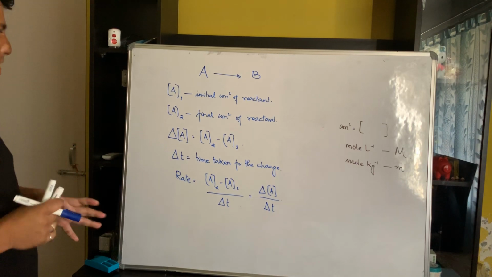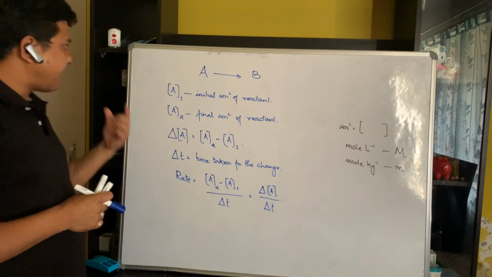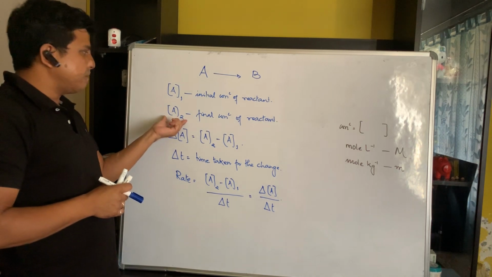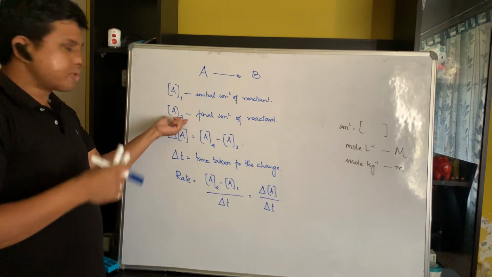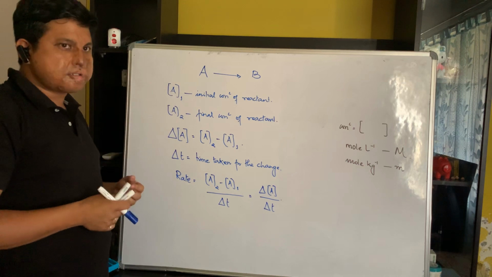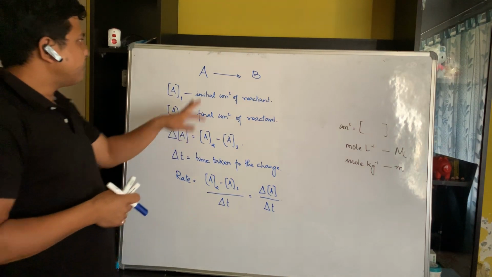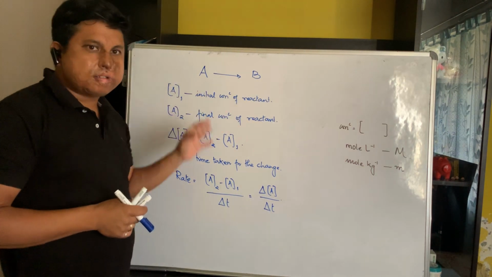Now see, in this reaction, I have assumed A2 to be the final concentration of reactant, which obviously will be less than the initial concentration. So remember students, the concentration of the reactants gradually decreases with time.